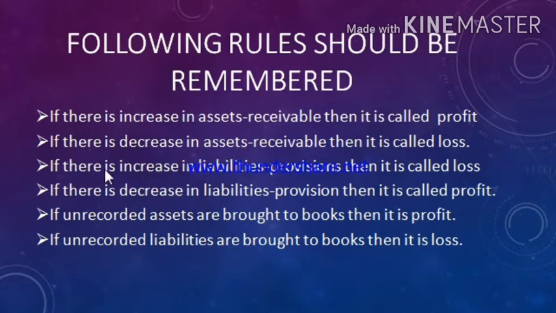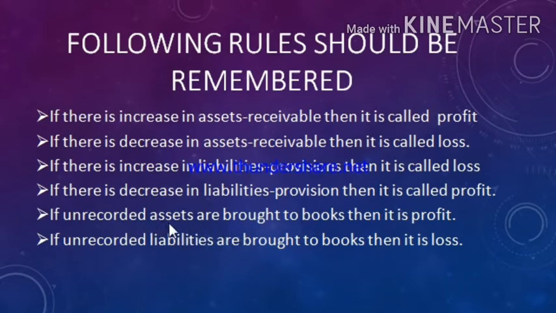Opposite to that, if there is increase in liabilities, you know very well that liabilities balance is always credit. If there is increase in liability, the liabilities account will be credited and revaluation account will be debited. If there is decrease in liabilities, liabilities account will be debited and revaluation account will be credited. If unrecorded assets are brought to books, then it is profit.